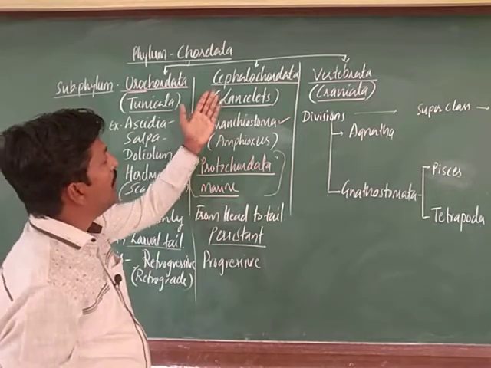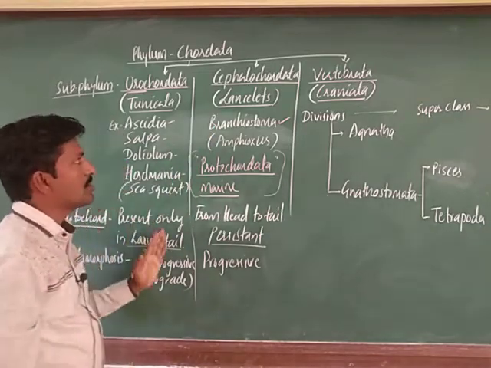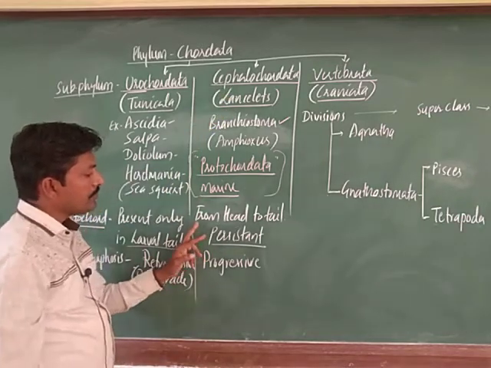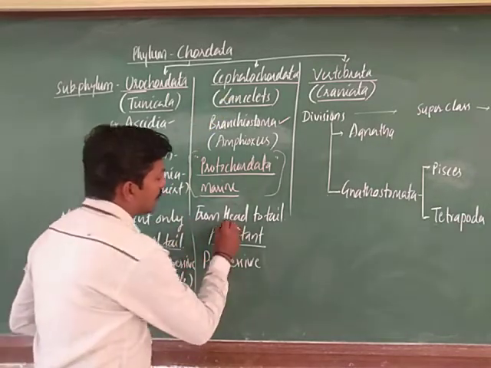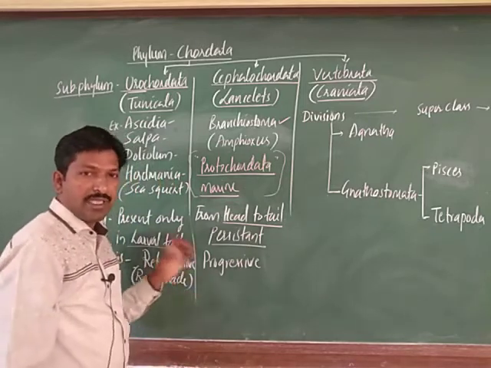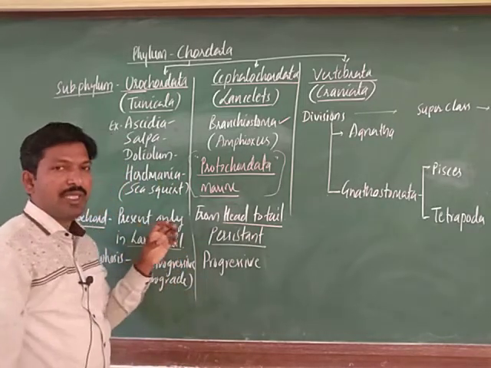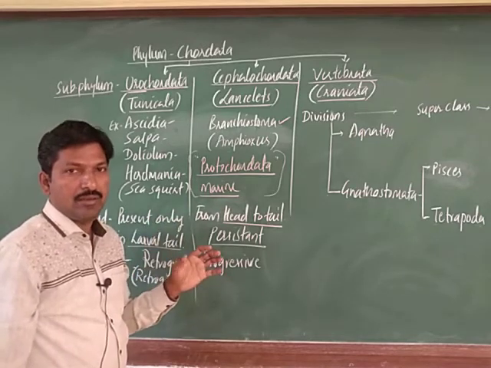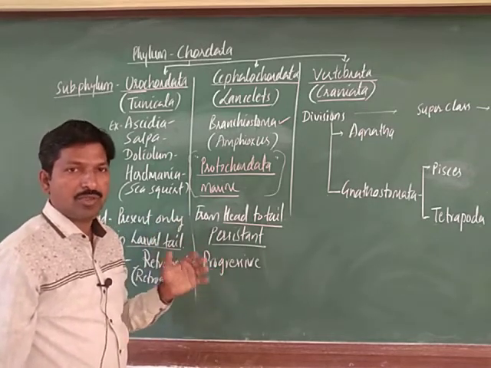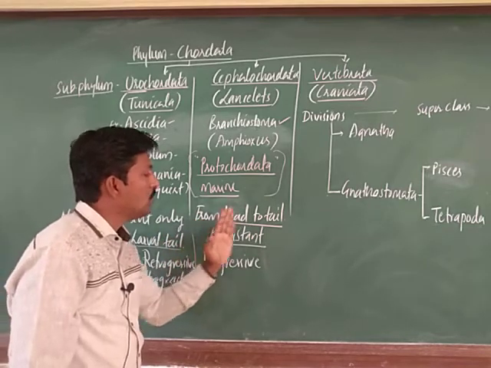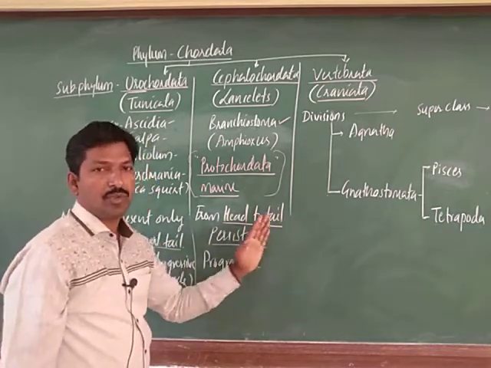So, when you compare the same feature with the cephalochordata, what happens here, you see, is that the notochord is extended from head to tail. Usually the notochord will be in the anterior region on the dorsal side, of course, but here it is extended from head to tail, continuous throughout the body length.